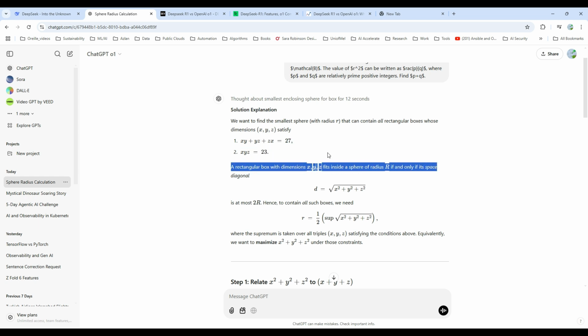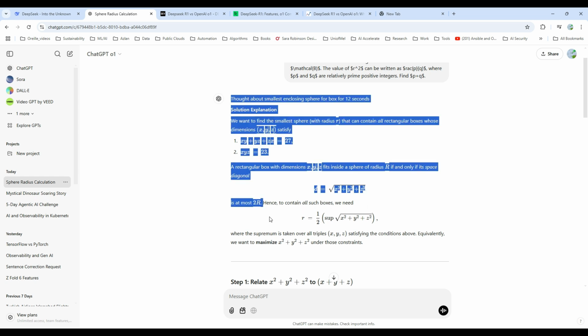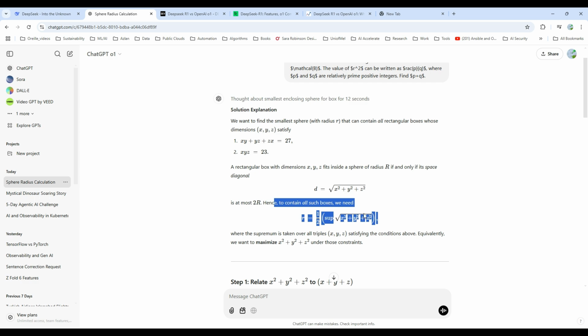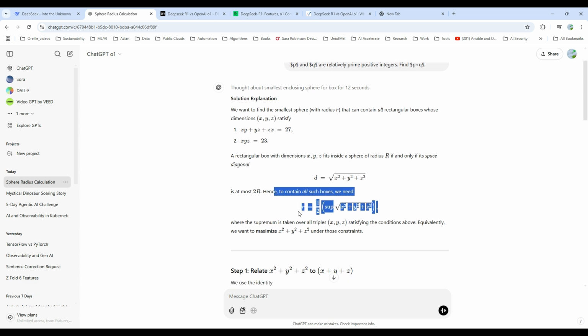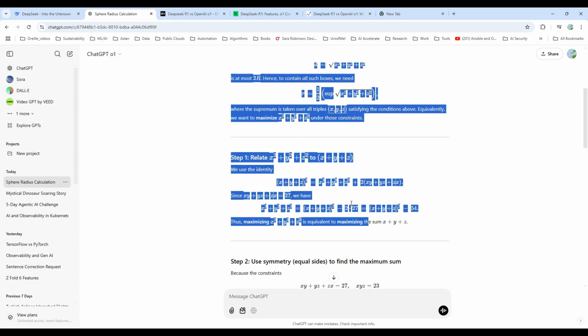A rectangular box with dimensions x, y, and z fits inside a sphere of radius r if and only if its space diagonal d, the square root of x squared plus y squared plus z squared, is at most 2r. Hence, to contain all such boxes we need... we're not going to do a class, but let's see.